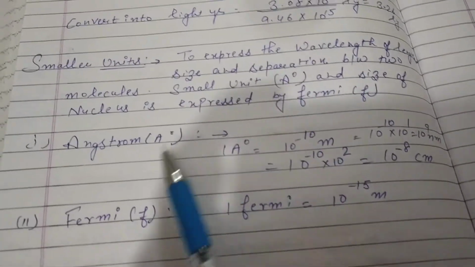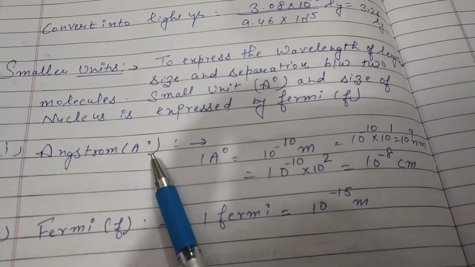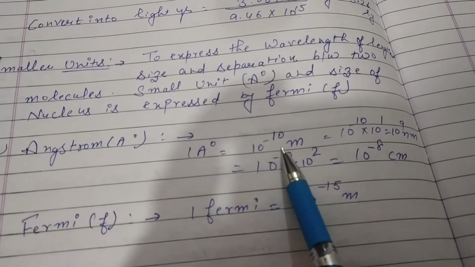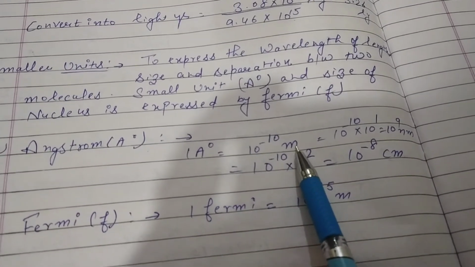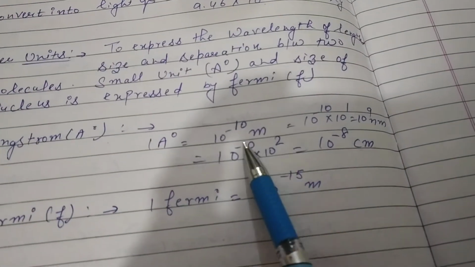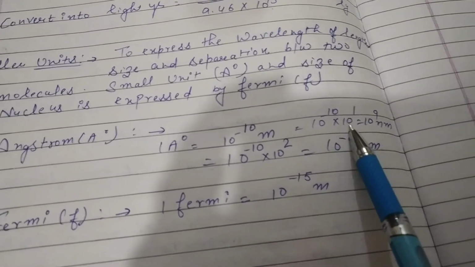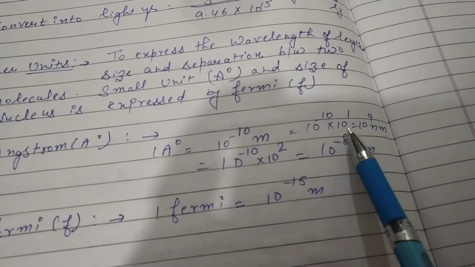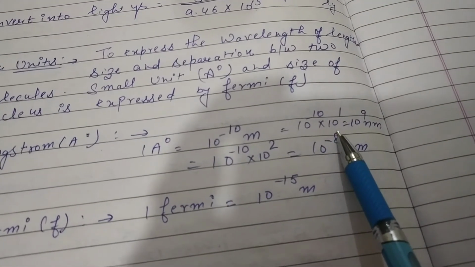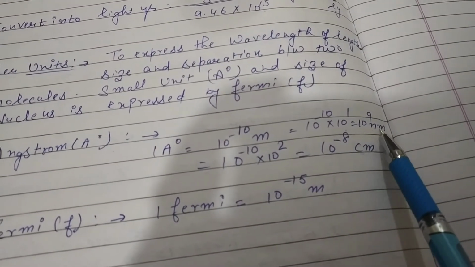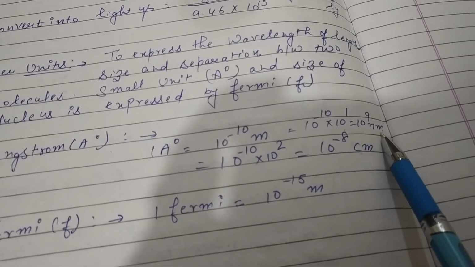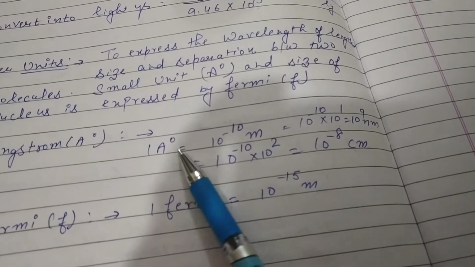Okay. Now come to this angstrom. What is the value of 1 angstrom? 1 angstrom is equal to 10^-10 meter. If we want to convert this 10^-10 meter into nanometer, multiply this value by 10^9. The answer will be 10^-1 nanometer.